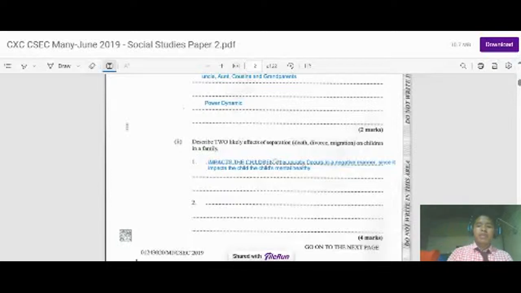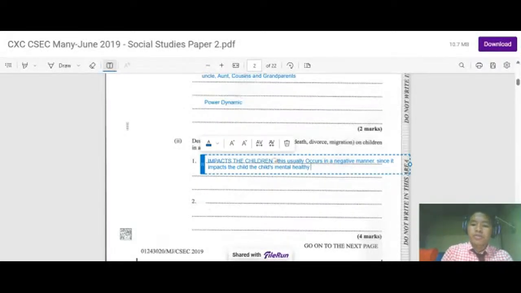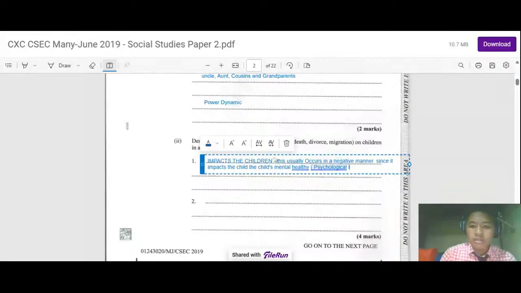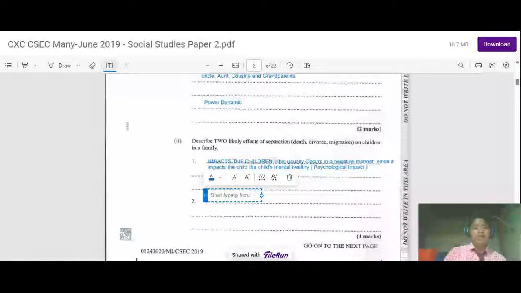So it impacts the children psychologically. I'll just put it right here: psychological impact. So that's one thing it could do. And one of the other things that always occurs when a breakup occurs within a family is depression.